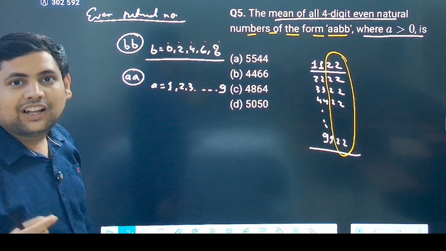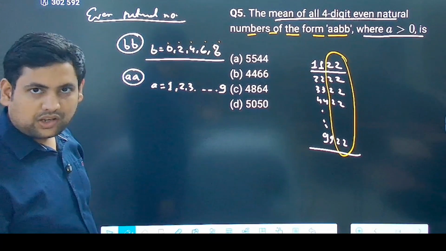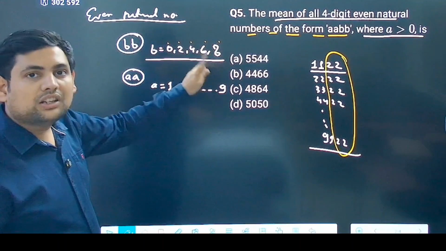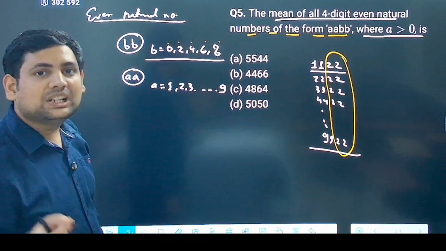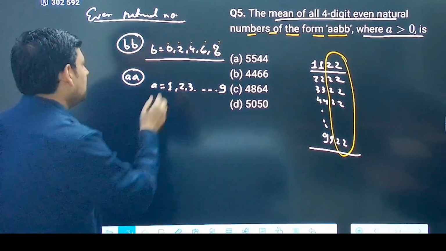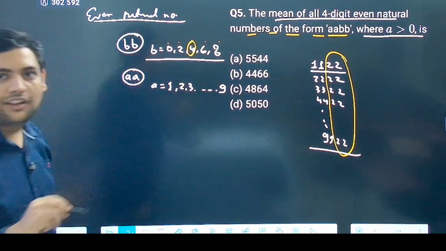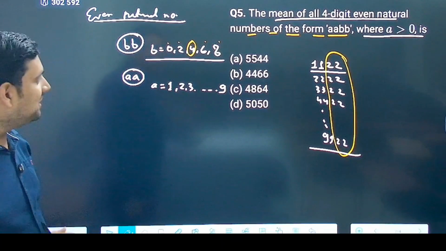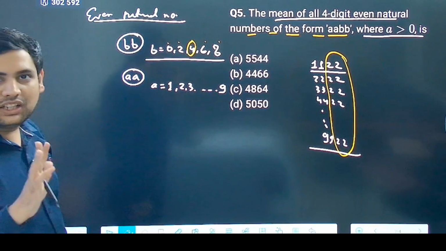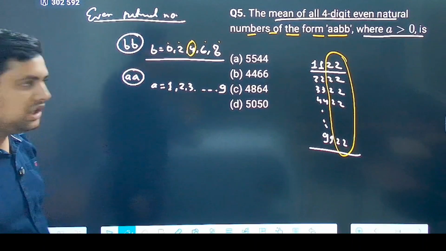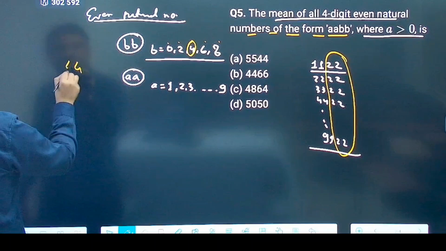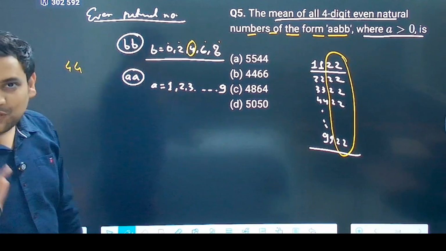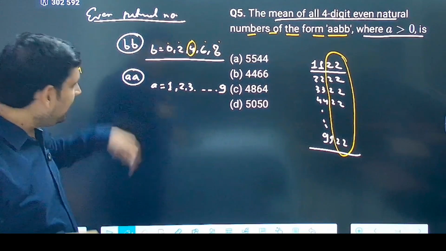This is an arithmetic progression. In an arithmetic progression, if there are an odd number of terms, what is the mean? The mean is the middle term itself. So 4 is the mean here. But because B is repeated twice, it will end with 4, 4.